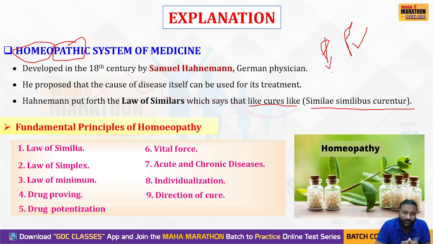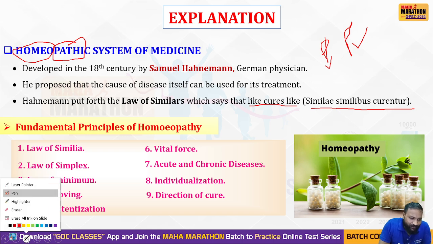Is that clear, my dear students? If we discuss like that, the explanation will never end. But according to the question, the answer is the homeopathy system of medicine, because he stated about 9 principles in this system of medicine.